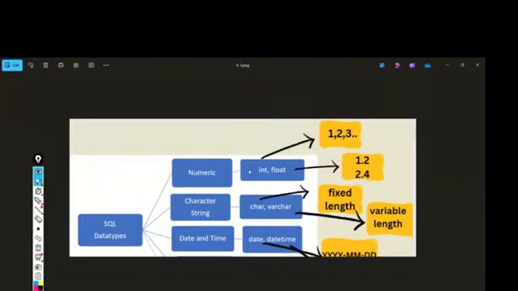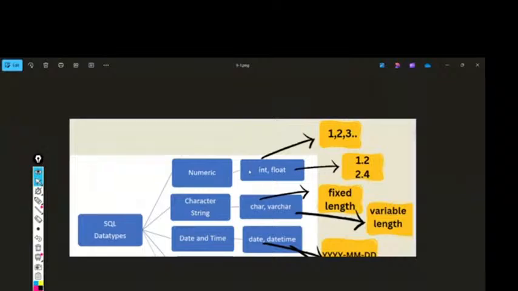Next, let's create this table. I'm copying everything. Just now we understood data types, so now let's create the table. In this table, we have four columns. For each and every column, let's define the data types. The first one is the employee ID column. Obviously, we will store numbers. So what data type can I use? Int, right? Yeah, int, because we are going to store numbers here.